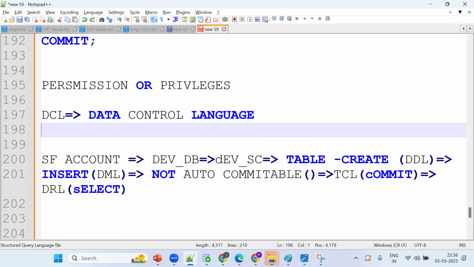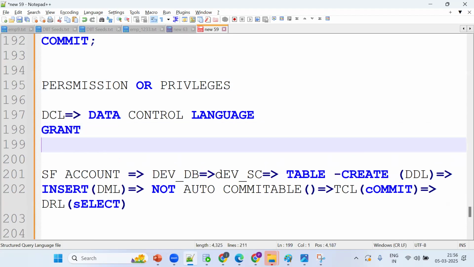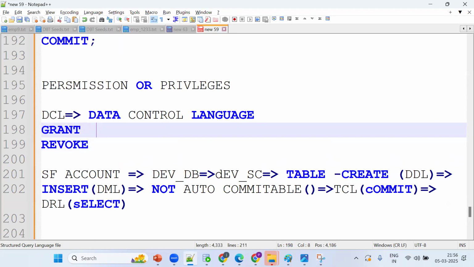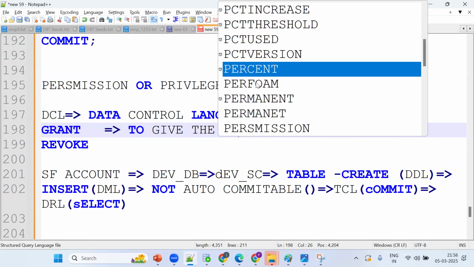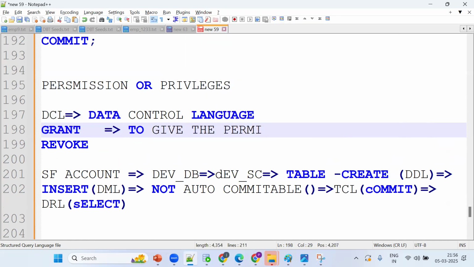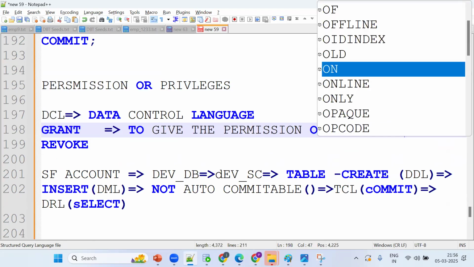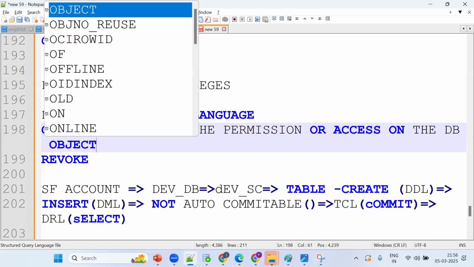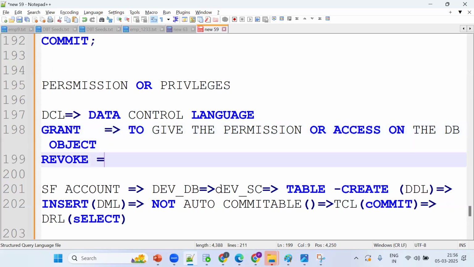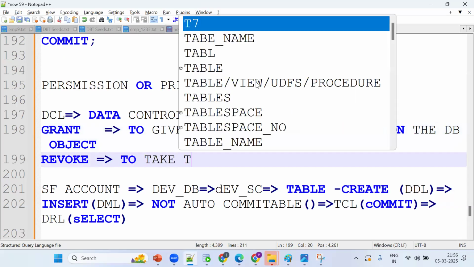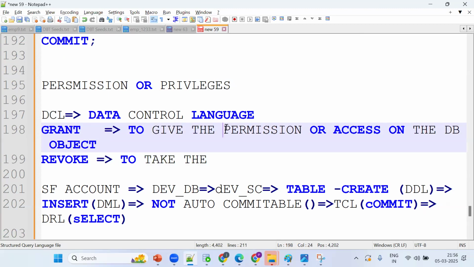The commands are GRANT and REVOKE. GRANT is to give permissions or access on the database objects. What about REVOKE? To take back the permissions or access on the database.